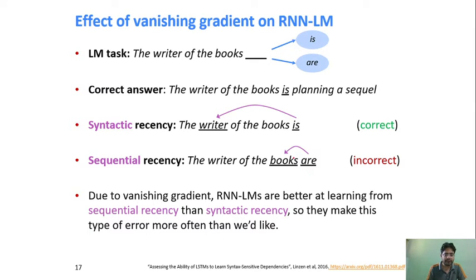So an RNN is better at learning sequential recency, meaning if you have something very recent, the RNN language model can take care of it very well. But syntactic recency is not handled very efficiently by an RNN language model, right?